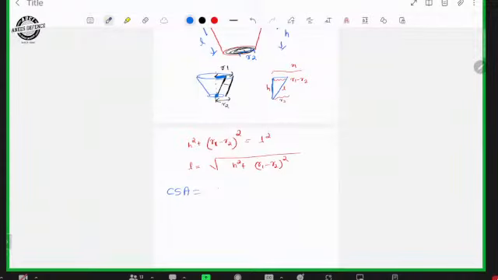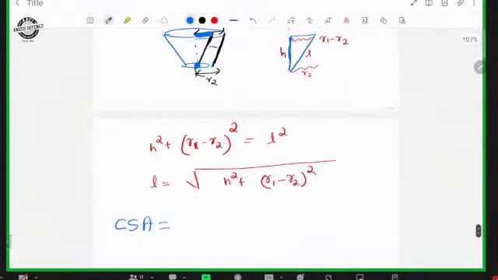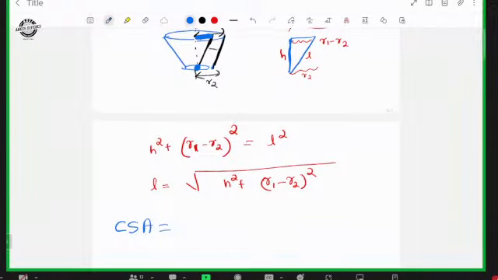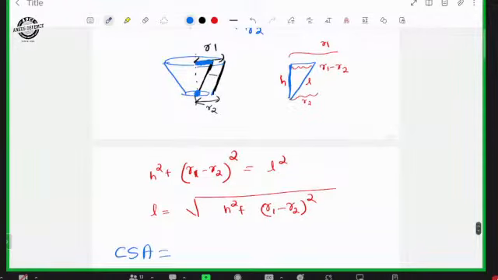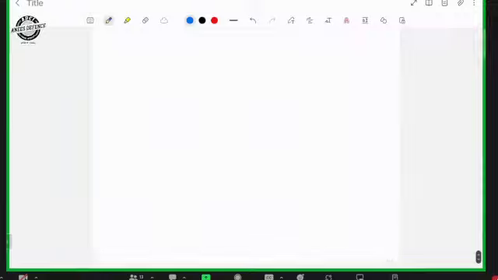Sir, excuse me, sir. Okay, I didn't get this, sir. Can you explain this once again? This formula. Yes, sir. Okay, I will tell you. The triangle which you have made. Okay, one minute.